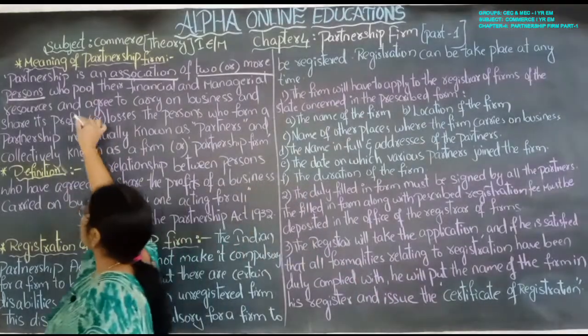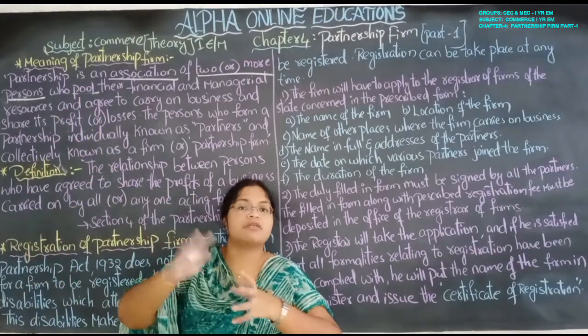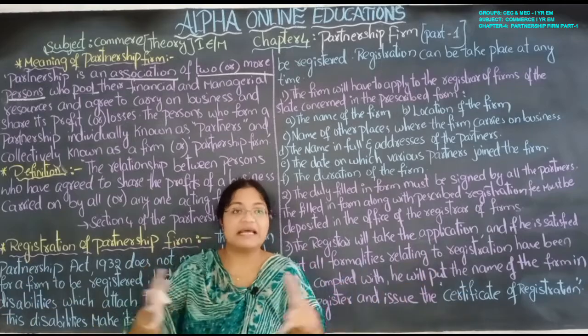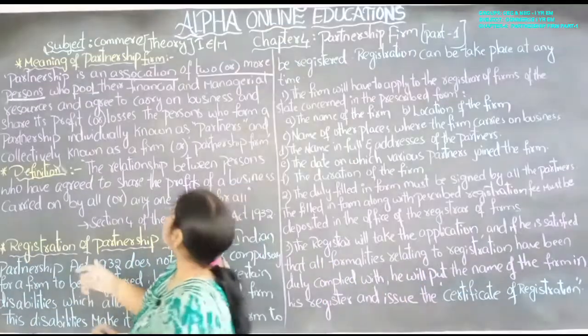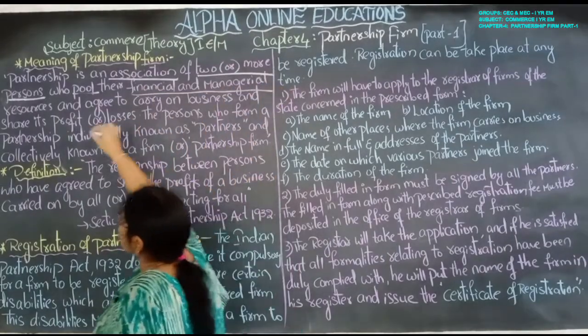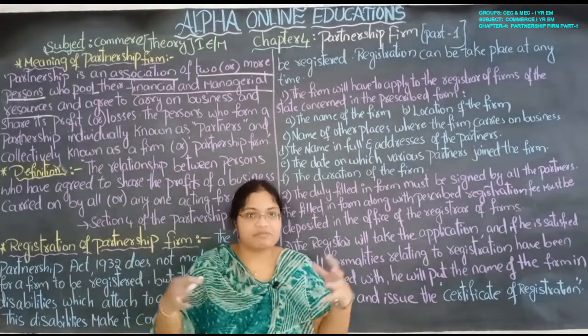Pool means what? Not swimming pool. They bring all the money, their finance and managerial resources. They pool all the financial and managerial resources.